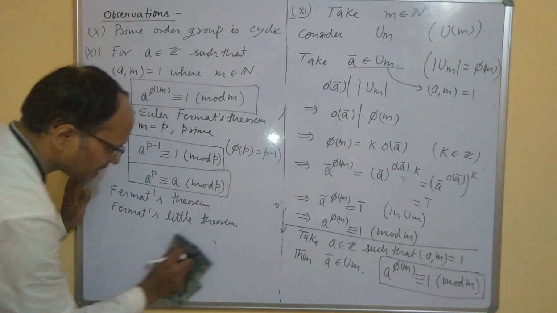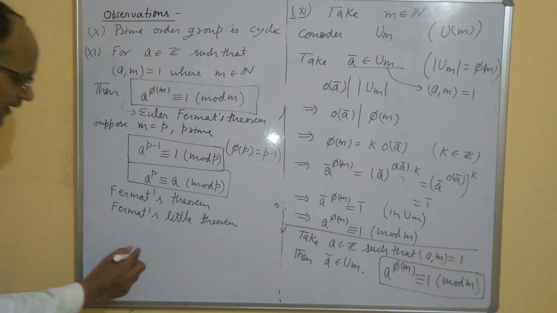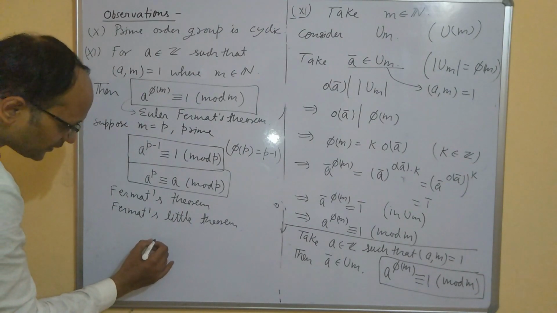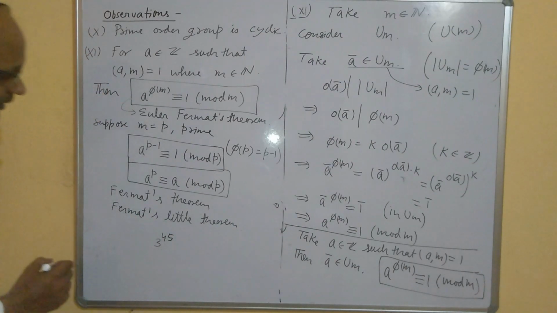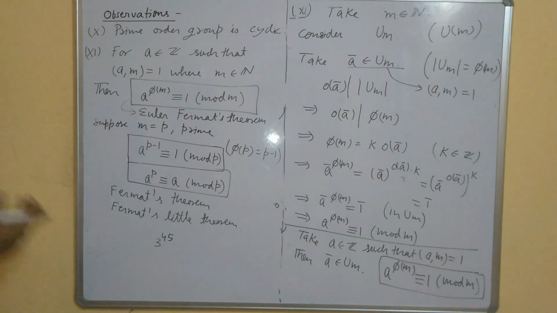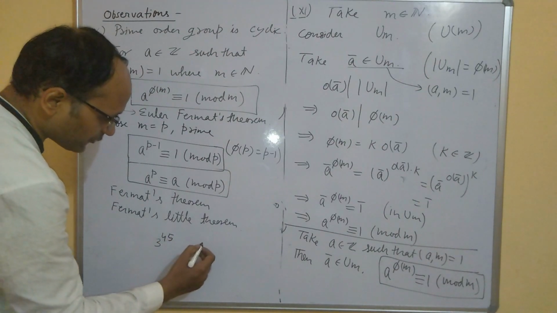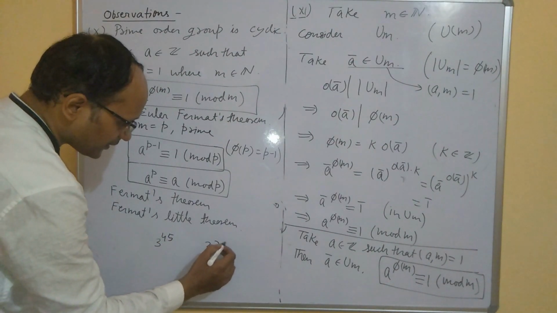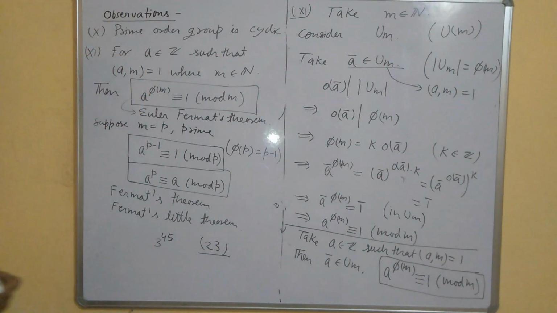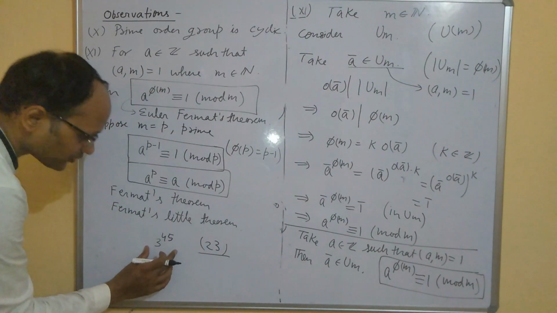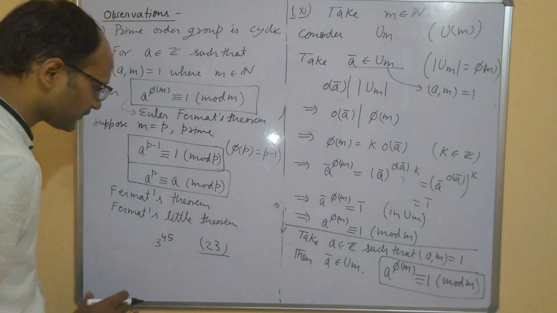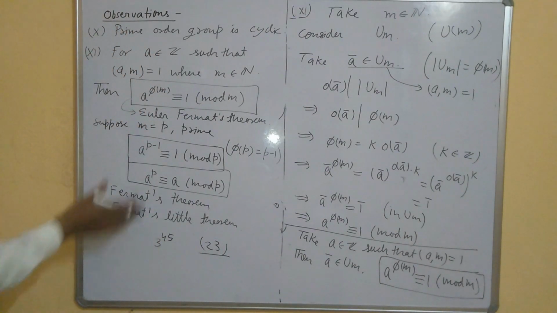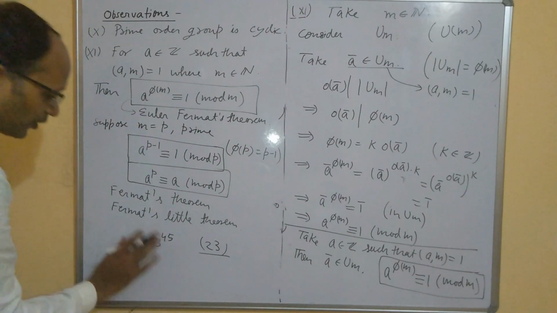Now let me come to one example. Suppose I take the number 3 to the power 45, and I am asking you, if I divide this number by 23, what will be the remainder? So I have a number 3 to the power 45 and I want to divide it by 23 and get the remainder. Remainder means modulo.